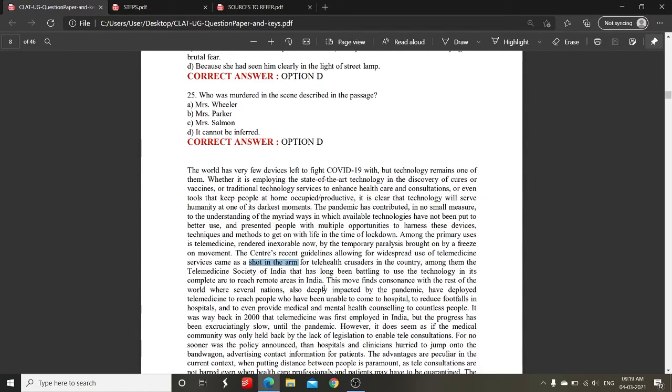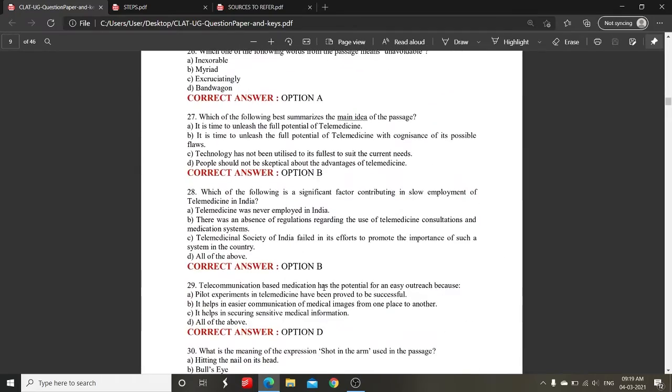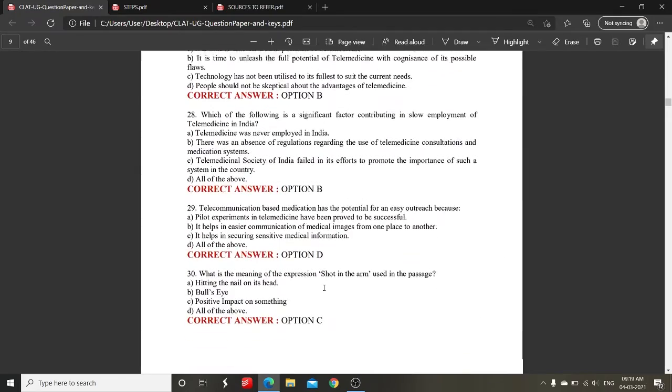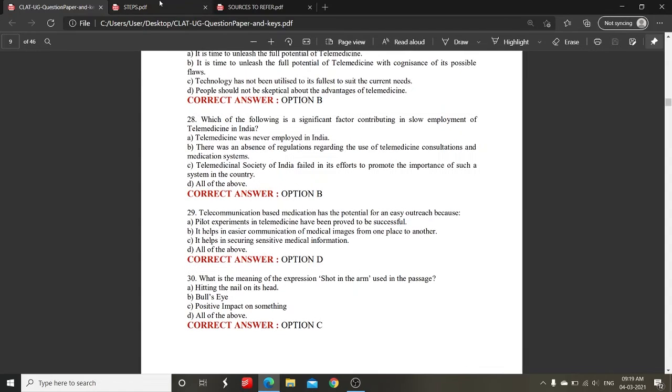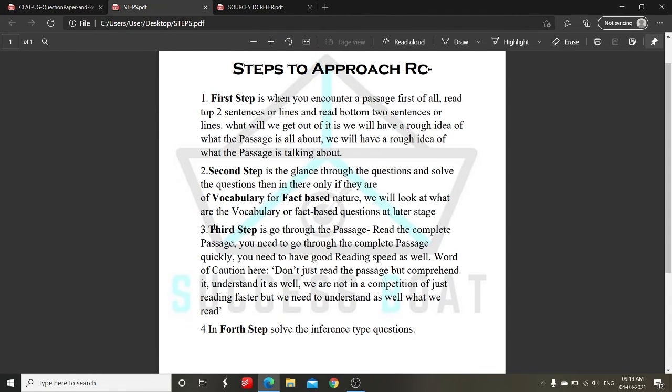So basically, if you read it here, you will find that this context means that it is a positive idiom. So shot in the arm basically means to provide a stimulus, or to boost something. Okay, so looking at the options, hitting the nail on its head, no, it's not an answer. Bullseye, again, it's not an answer. Positive impact on something, so this is our answer.